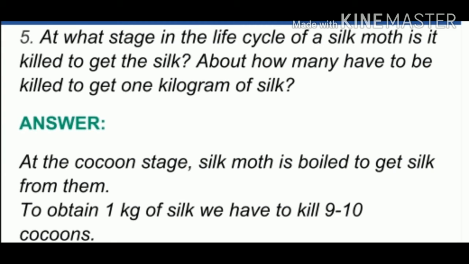To obtain 1 kilogram of silk, at least we have to kill 9 to 10 cocoons.